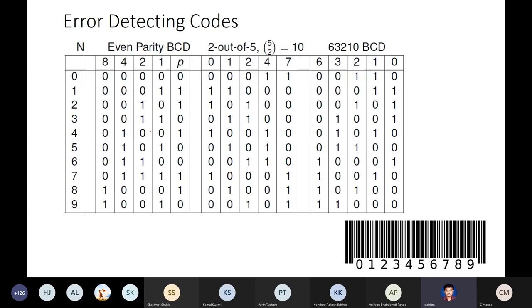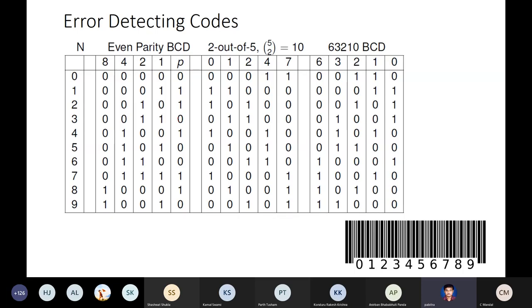And you introduce a redundant 5th bit, the parity bit or the check bit, which is set according to the convention I told you before. If the parity is even, 0 is considered to be even, the parity bit is 0. If the parity is odd, for example 1, the parity bit is 1. So that the total parity is always even. This is called the even parity convention.